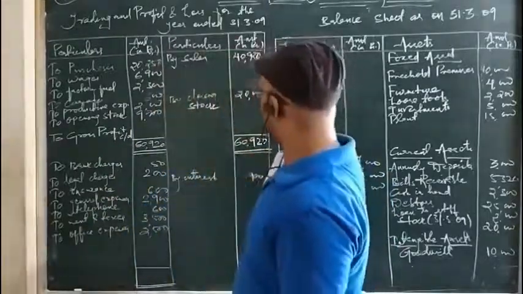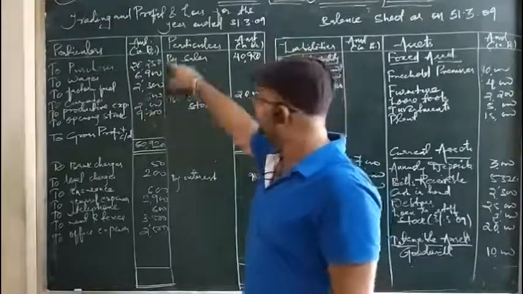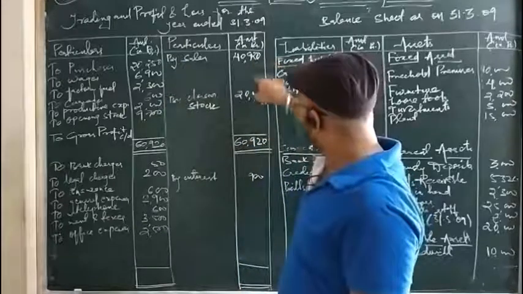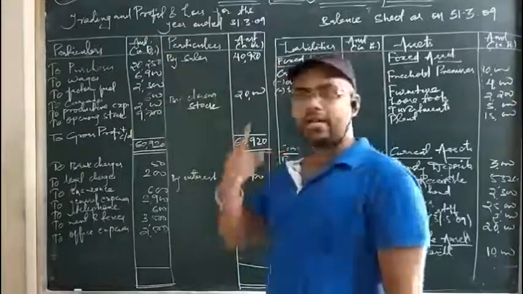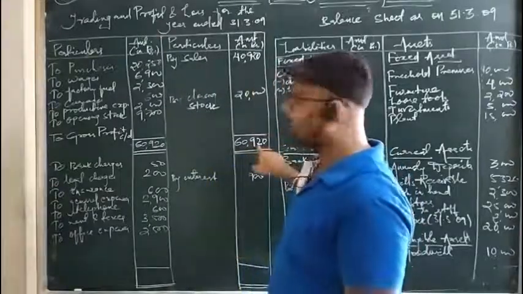As you can see, the credit side is more than the debit side. See, the items are more but the amount is lesser here; the items are less but the amount is more here. So the total amount comes to 60,920. You can check again when you watch the video.